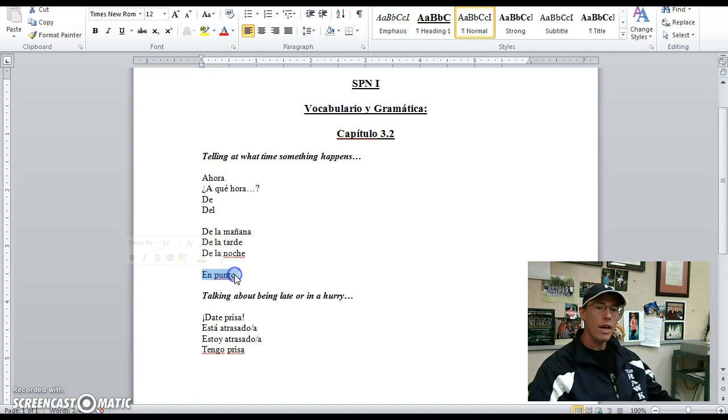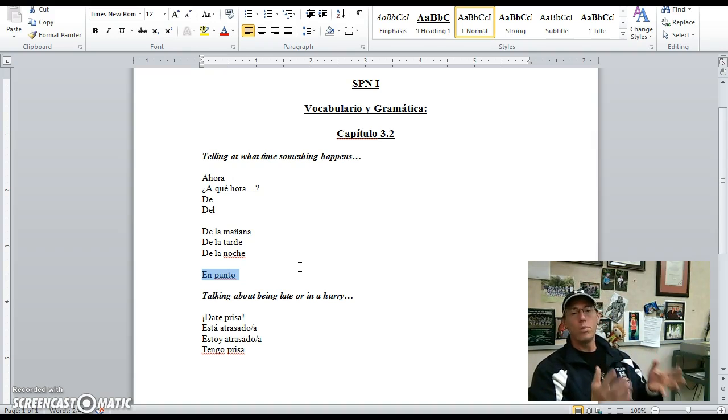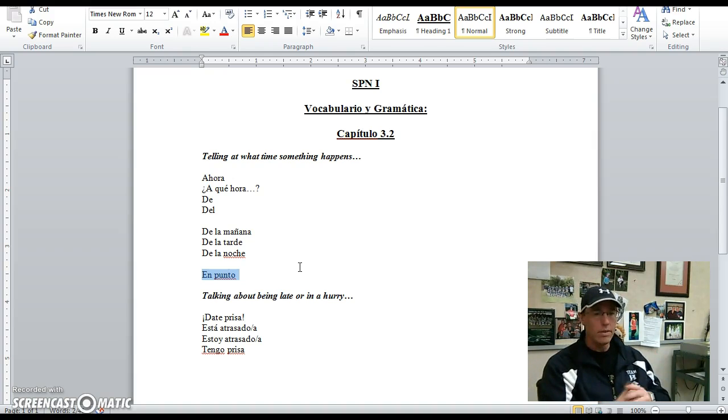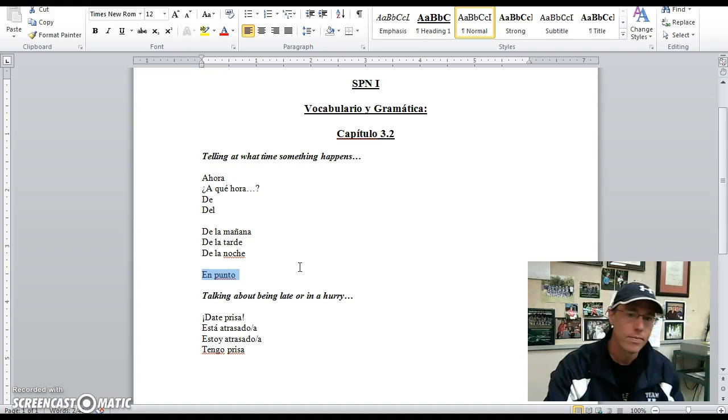En punto significa on the dot or immediately. So if you were to say, for example, a qué hora es la práctica, at what time is practice, you'd say, son las 2 en punto. It's 2 o'clock on the dot. And that is what the punto refers to.